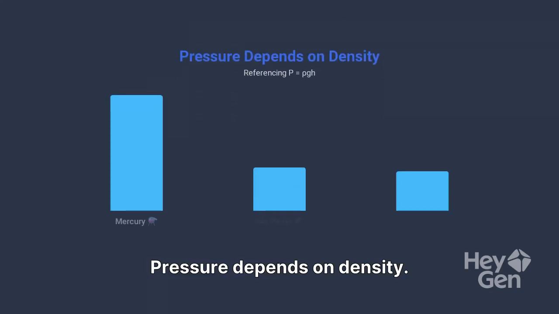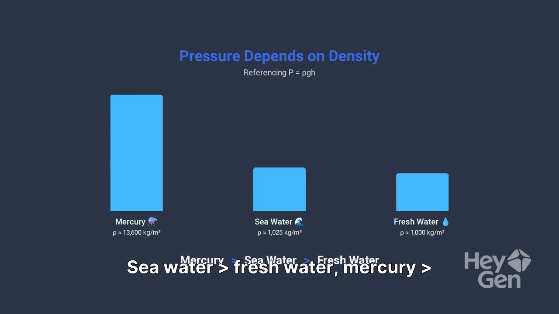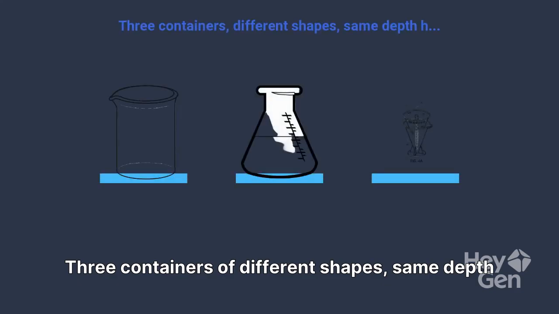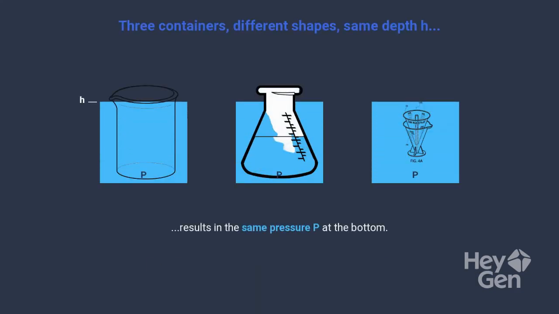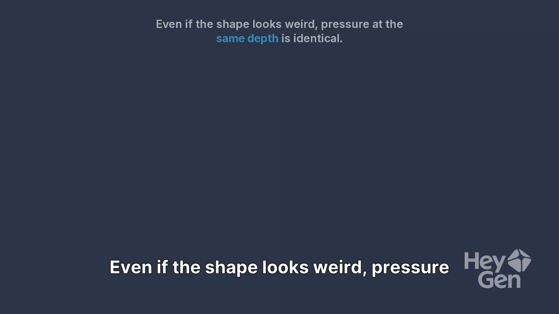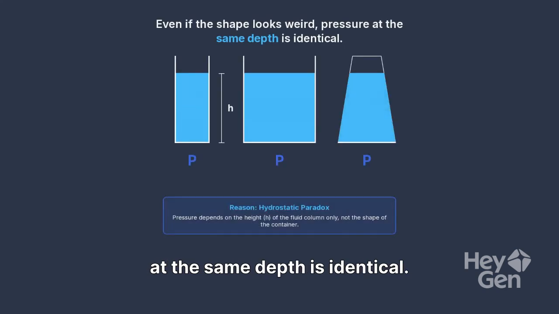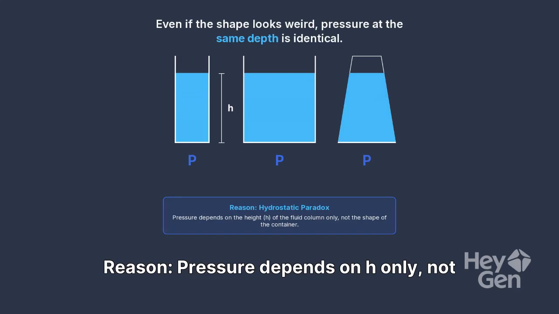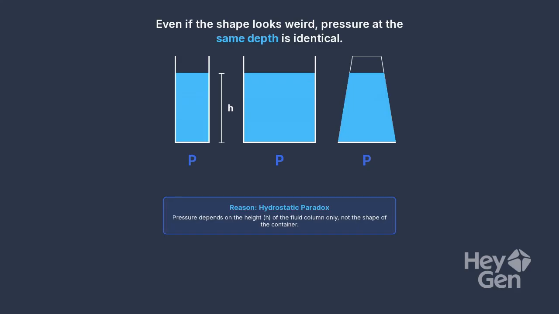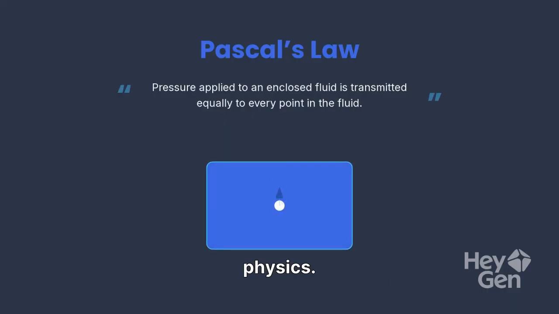Pressure depends on density. Sea water or fresh water, mercury or water. Three containers of different shapes, same depth h, same pressure at bottom. Even if the shape looks weird, pressure at the same depth is identical. Reason: pressure depends on h only, not shape. One of the most elegant laws in physics.